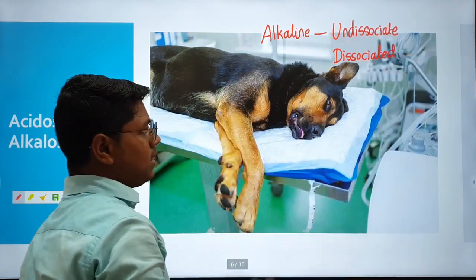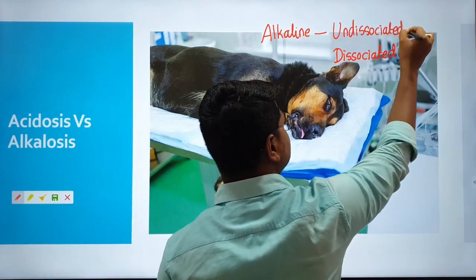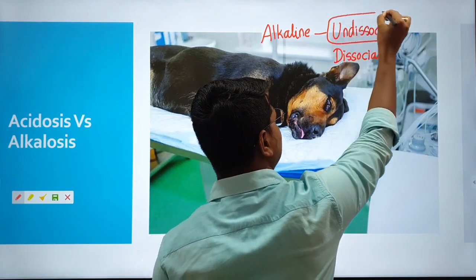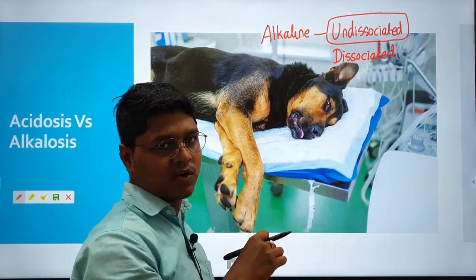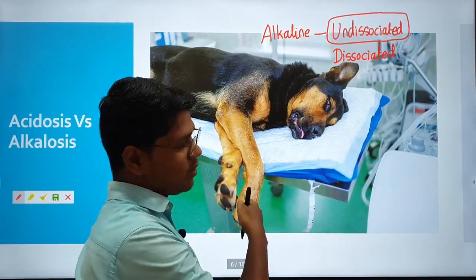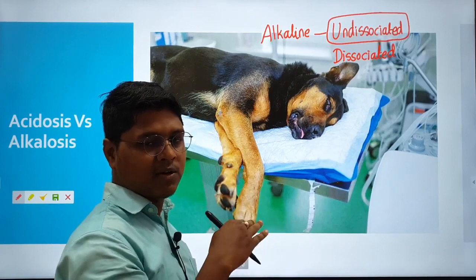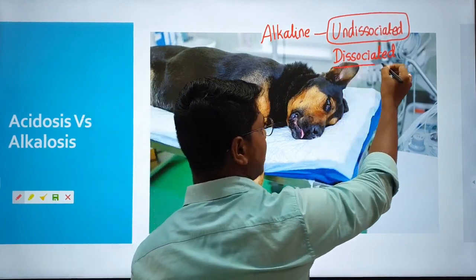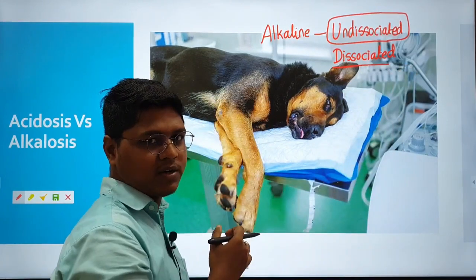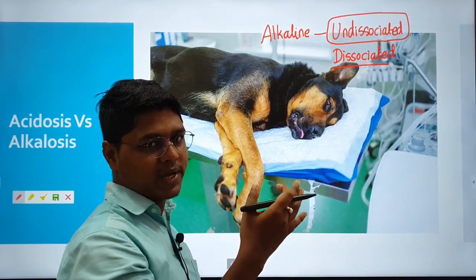In case of barbiturates, this undissociated form determines the effect. If you have more undissociated drug in blood, the animal will have a deeper plane of anesthesia, or the state of anesthesia will be maintained. But if you have more dissociated form, that is less undissociated form, the animal will wake up.